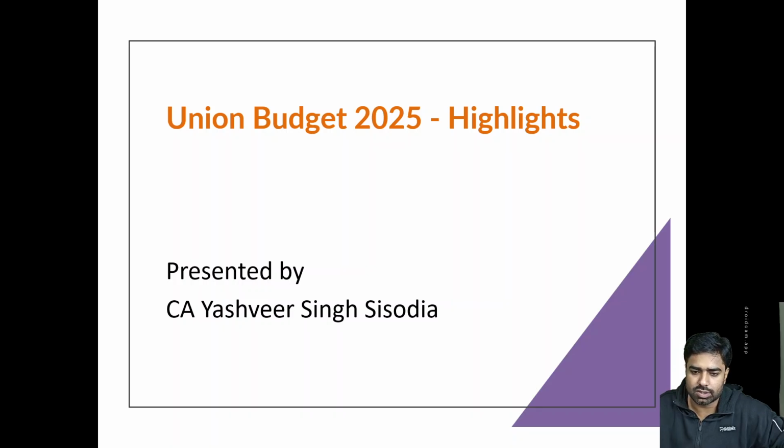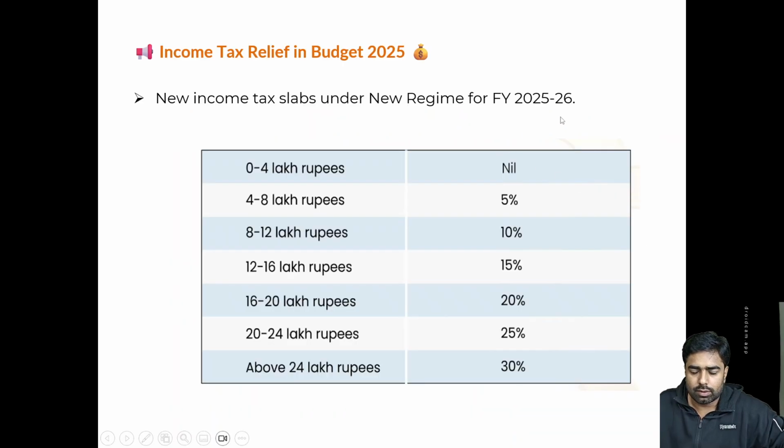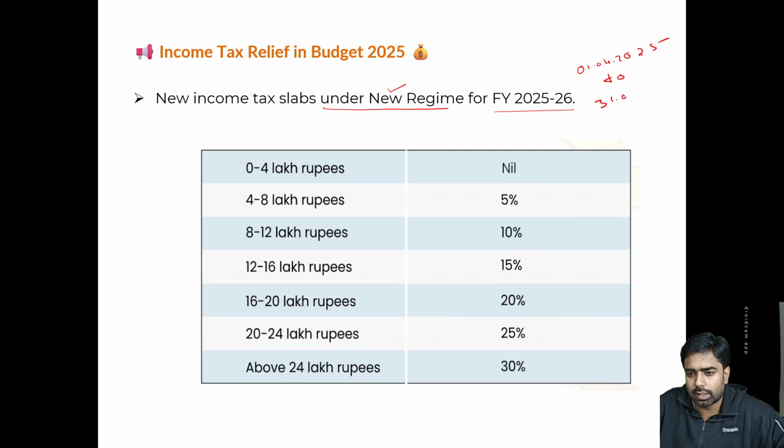Let's cover some highlights of today's budget. The new income tax slab under the new regime. Please note that it's going to be applicable only for the new regime. There are no changes for the old regime. This is going to cover financial year 25-26, that means the period starting from 1/4/2025 to 31st March 2026.